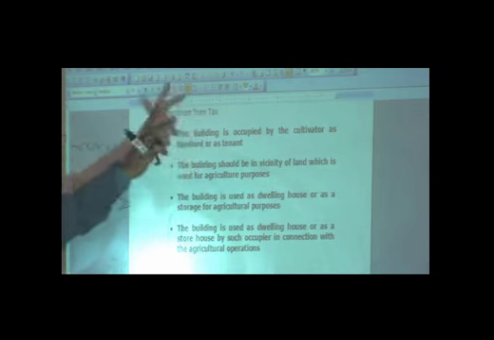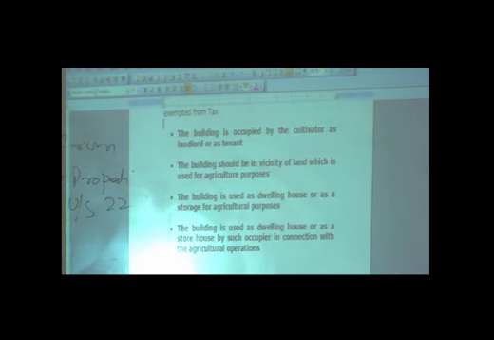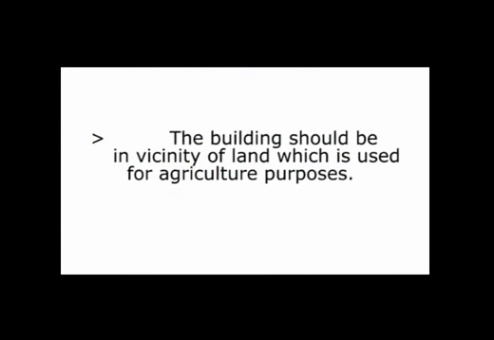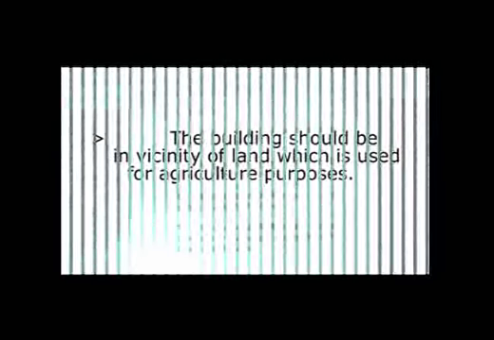So the first condition is the building should be occupied by the cultivator, who may or may not be the landlord of that land. Number two, this building should be in the vicinity of the land. It means it should be within the vicinity where the land is being used for agricultural purposes. This is the second condition.